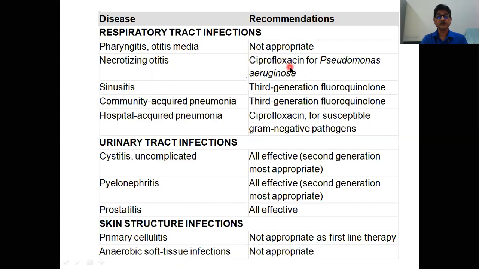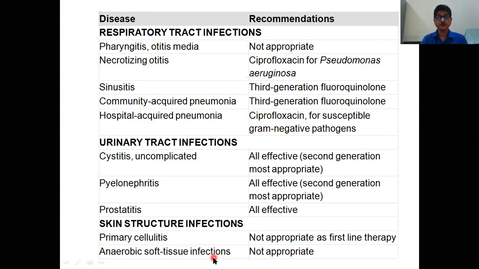Then sinusitis, hospital-acquired pneumonia, community-acquired pneumonia. So in respiratory infection, it can be used. Then urinary tract infection, cystitis, pyelonephritis, then prostatitis, then skin and soft tissue infections, anaerobic soft tissue infections.